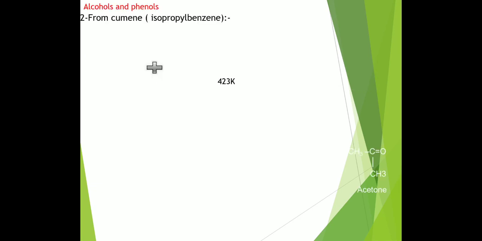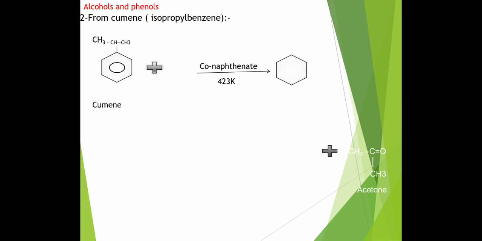Second method, preparation from cumene. This is most important. Cumene is also called isopropyl benzene, meaning benzene carries the isopropyl group, CH3CH, attached to the benzene through the middle carbon. It reacts with atmospheric oxygen in presence of cobalt naphthenate at 423 Kelvin temperature.